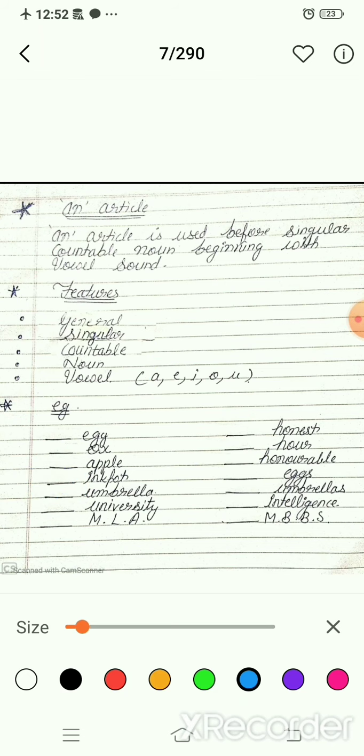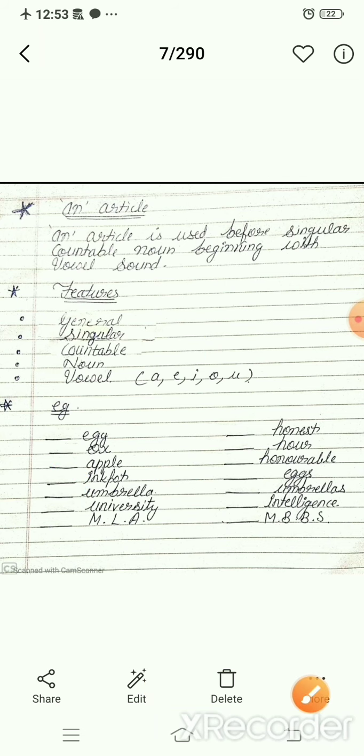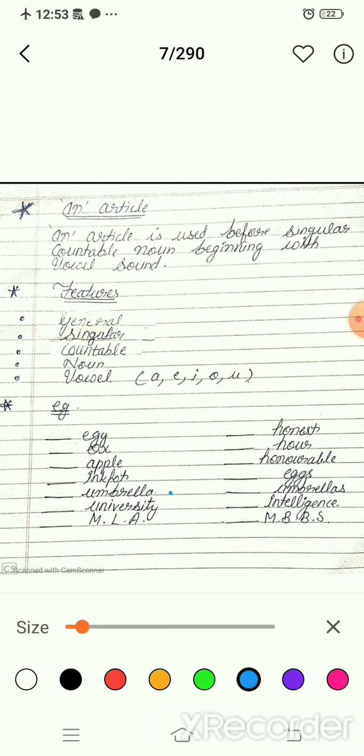Next one is inkpot. I starts with a vowel, that's why we will fill in "an" here. Okay, move to the next one, umbrella. U is a vowel, that's why we will fill in "an" article here.